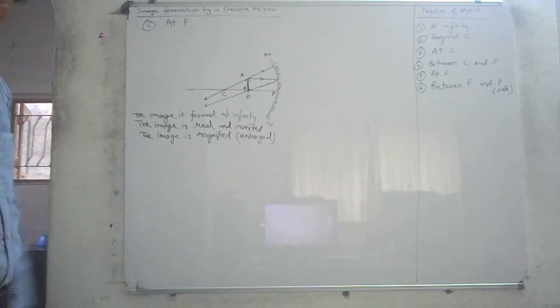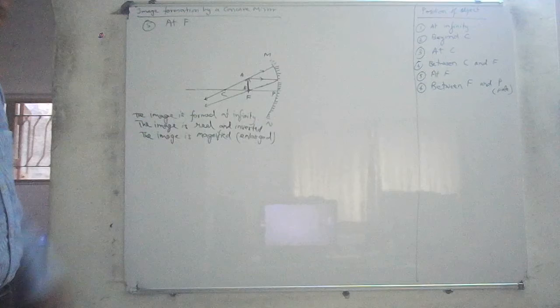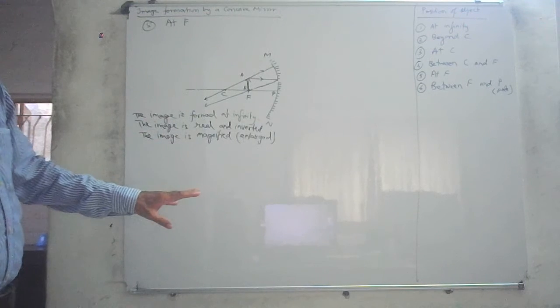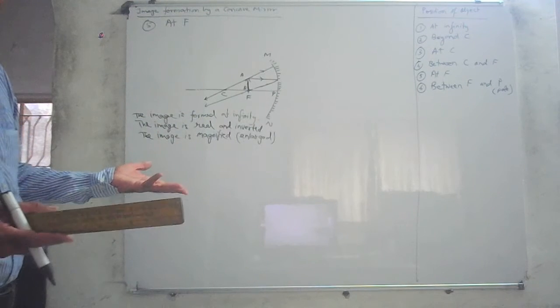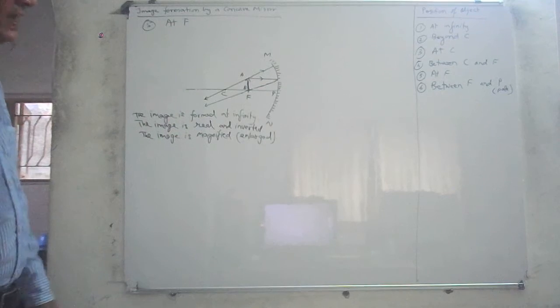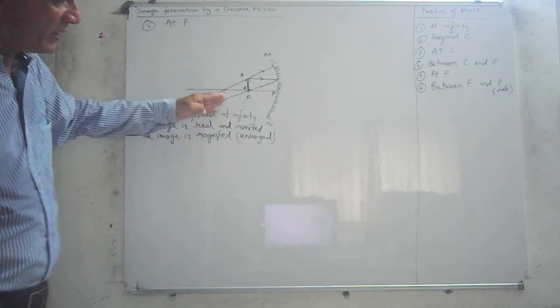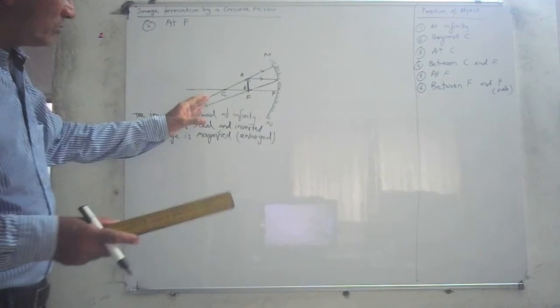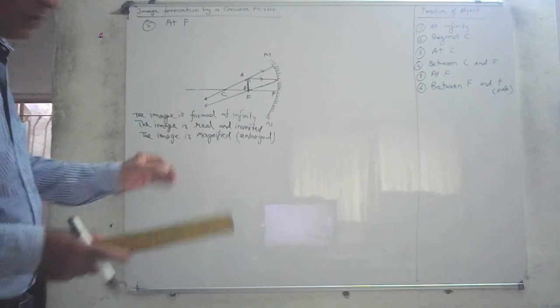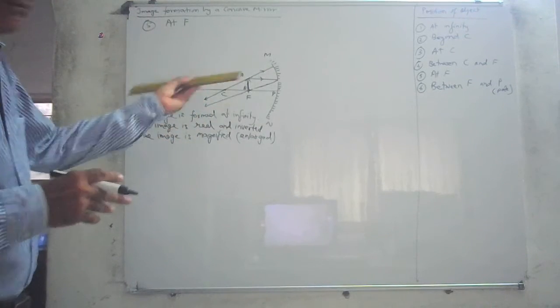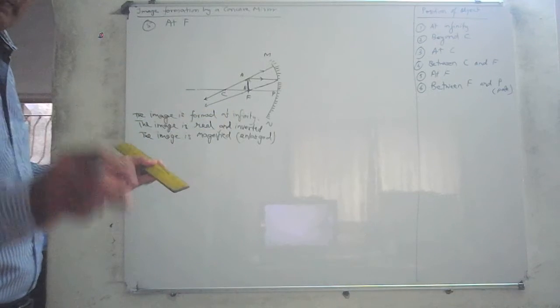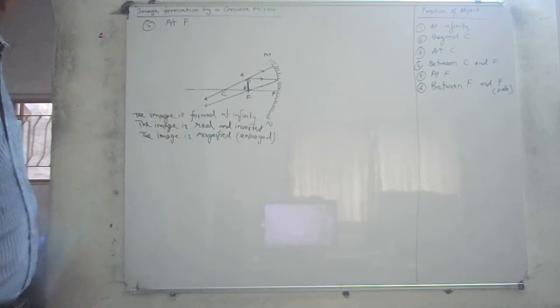A distant star is also real, and therefore the image formed will be real and inverted. And a star is of course a very large object, so the image will be enlarged. These rays of light will be parallel to each other. I have not done it exactly perfectly because I am using a scale very roughly. If you use perfect measurements in a notebook, you will get parallel rays of light.